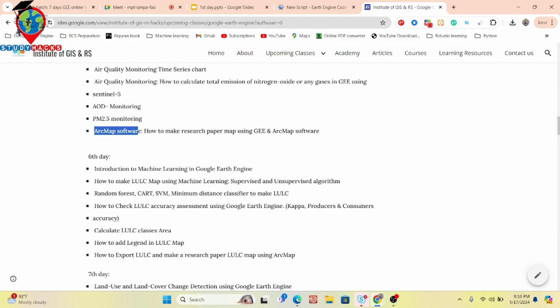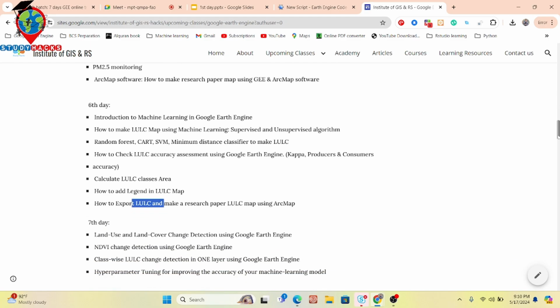And we also talk about land use land cover class areas, how to calculate the class areas. How to add the legend, and how to export the land use land cover map. We also talk about that. And on the seventh day, we mainly talk about change detection analysis. How we can easily work on land use land cover change detection using Google Earth Engine, NDVI change detection or vegetation change detection.